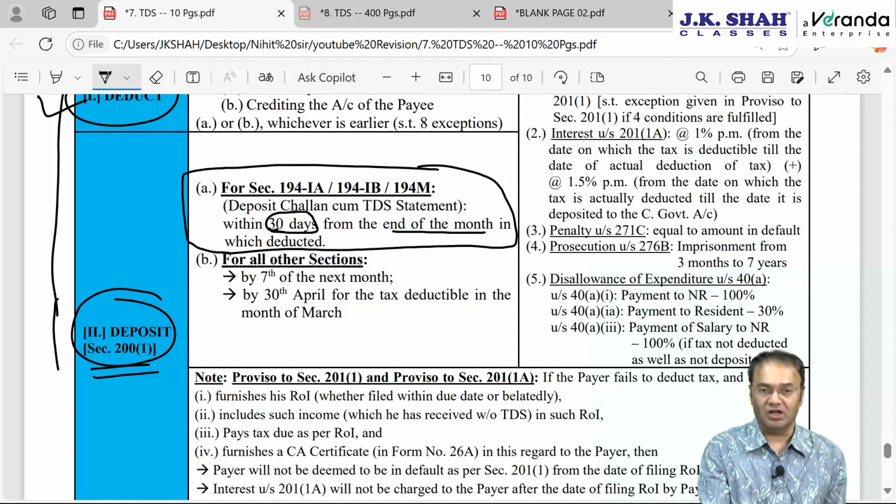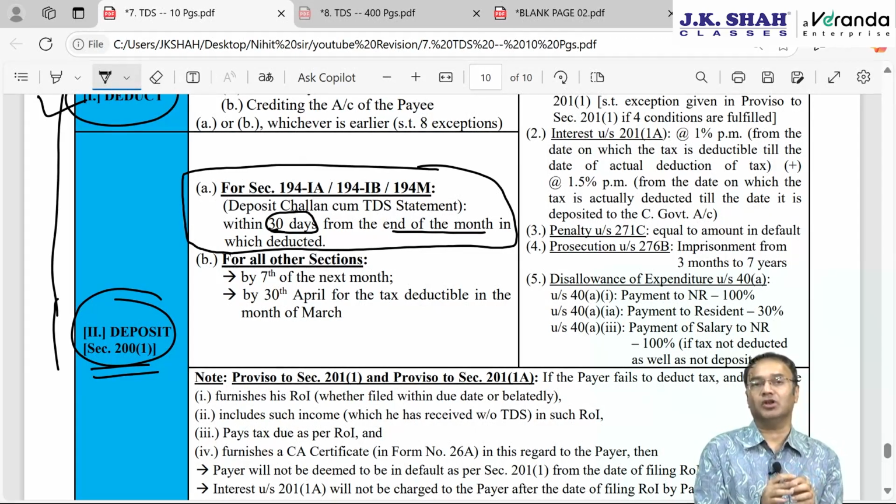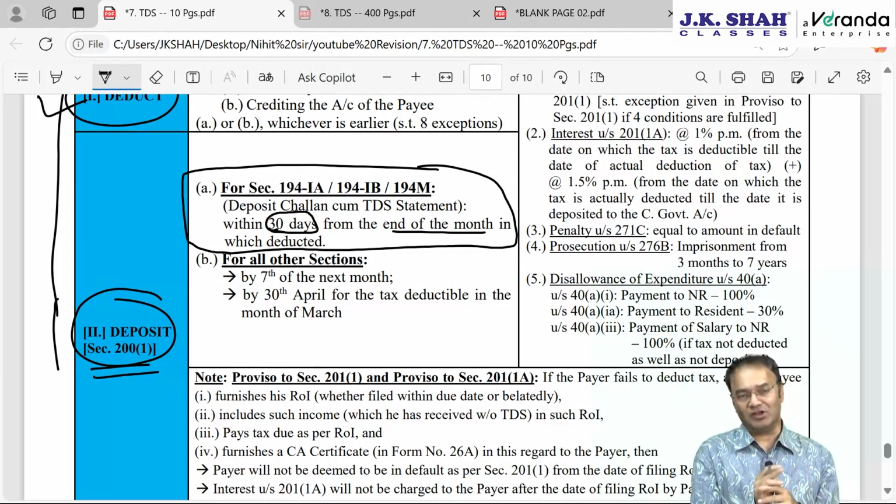in which deducted. For all other sections other than these three, TDS is to be deposited by 7th of the next month. 7th of the next month means the month succeeding the month in which deductible. If deductible in the month of January, then deposit by 7th February. Deductible in February, then deposit by 7th March.